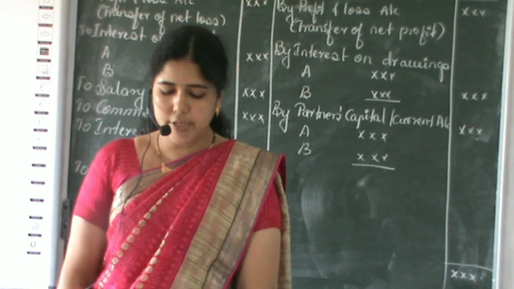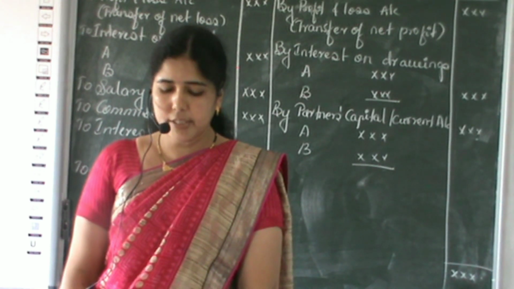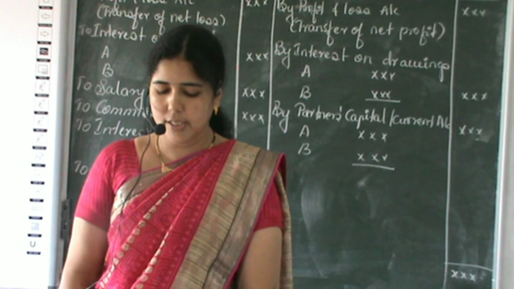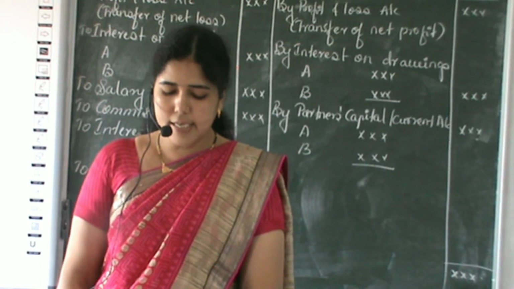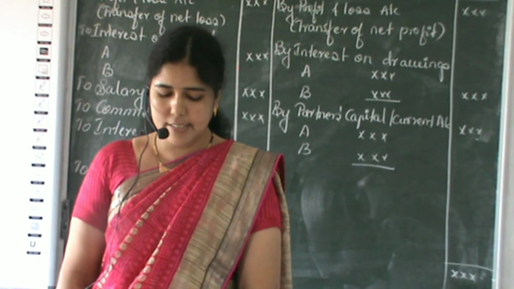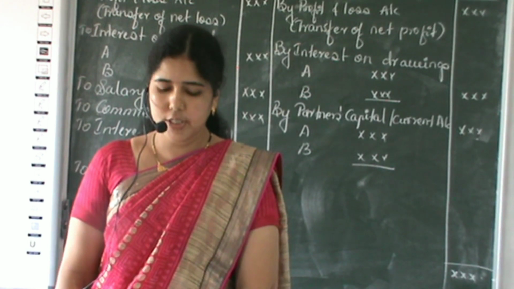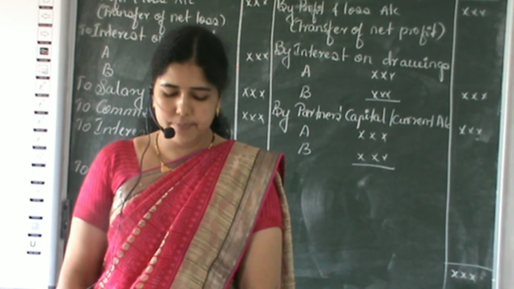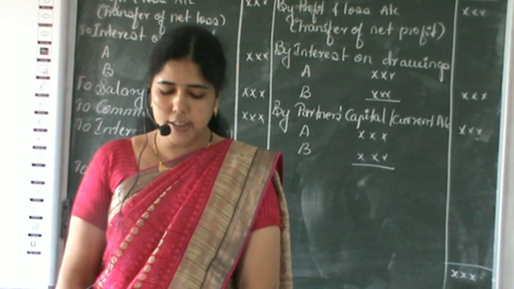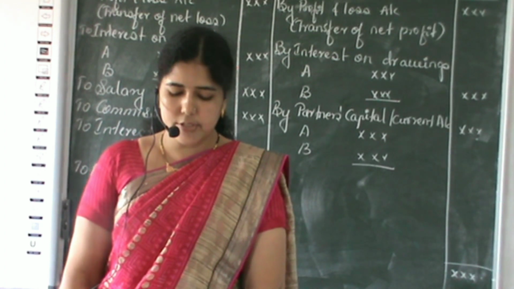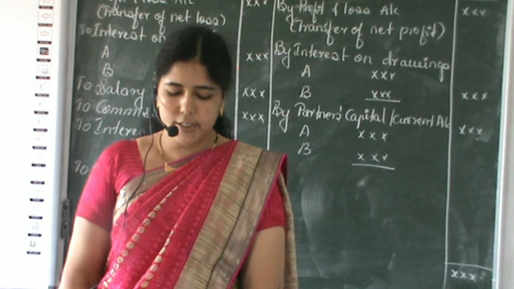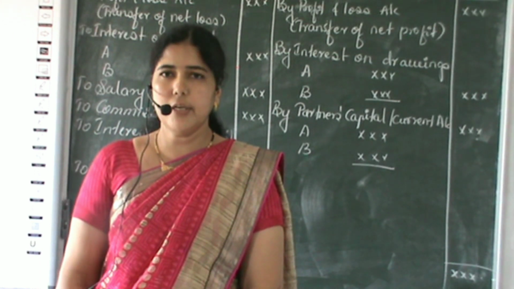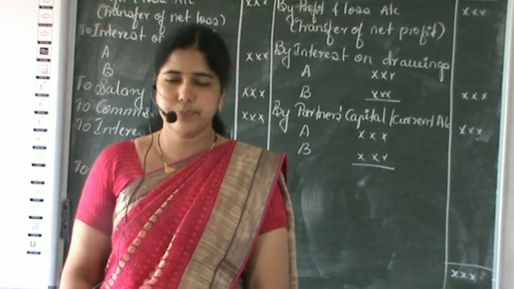On Sachin's drawings it is 600 and on Pratham's drawings it is given as 1,000. Then yearly salary of Pratham rupees 6,000 and commission to Sachin rupees 4,000. The drawings during the year Sachin 16,000 and Pratham 20,000. Prepare profit and loss appropriation account.